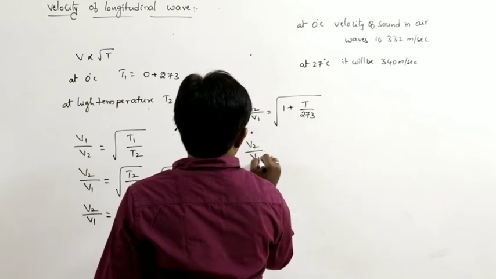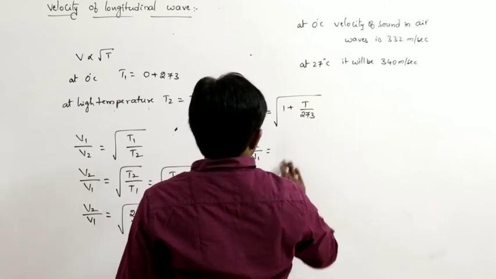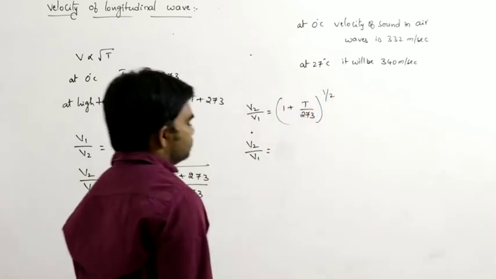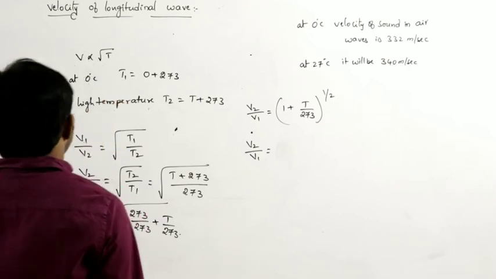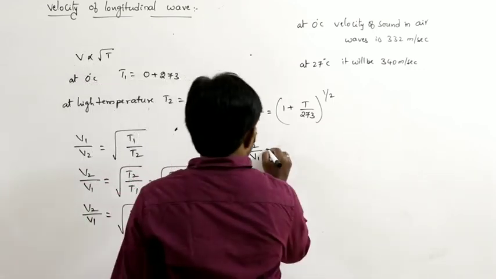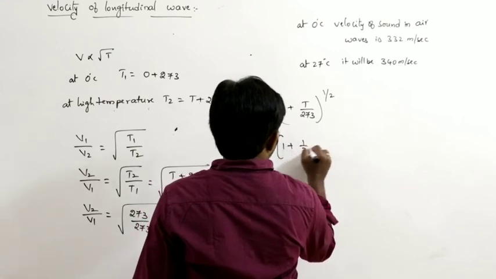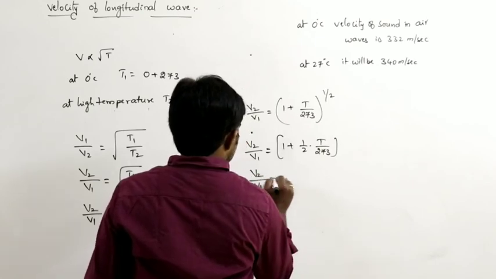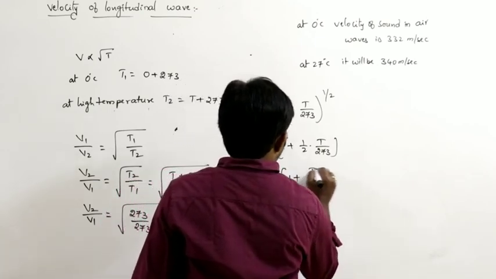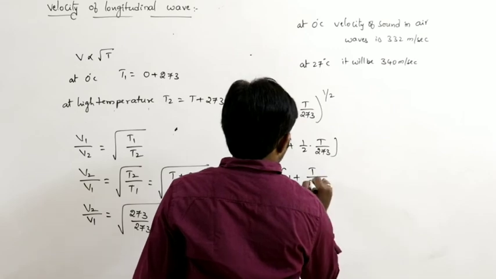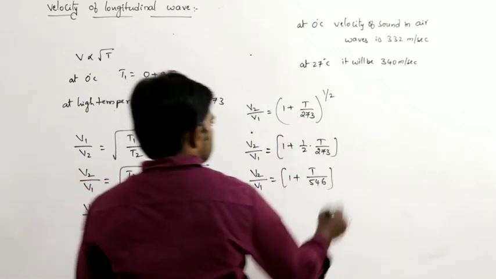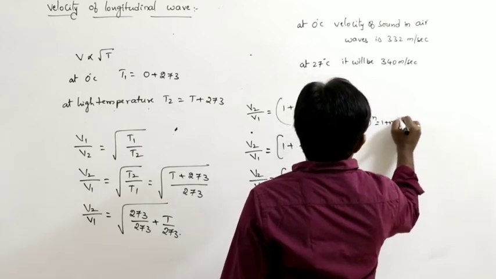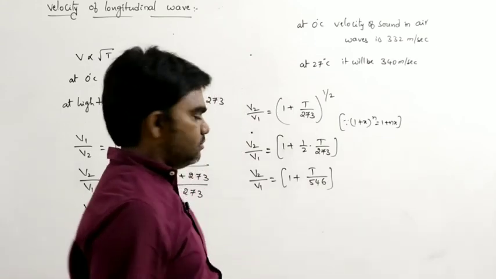So V2 by V1 is equal to 1 plus T by 273, whole power 1 by 2. So this can be written as 1 plus 1 by 2 into T by 273. So V2 by V1 is equal to 1 plus T by 546. Generally, binomial expansion: 1 plus x whole power n is equal to 1 plus nx. We just have to consider the first term.